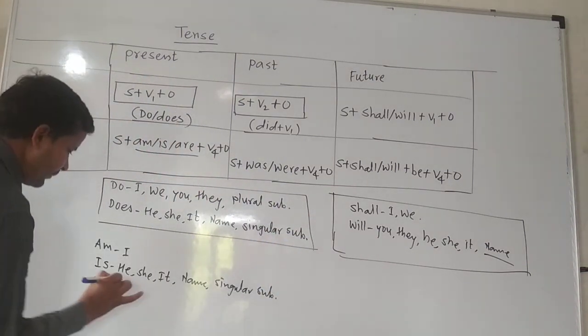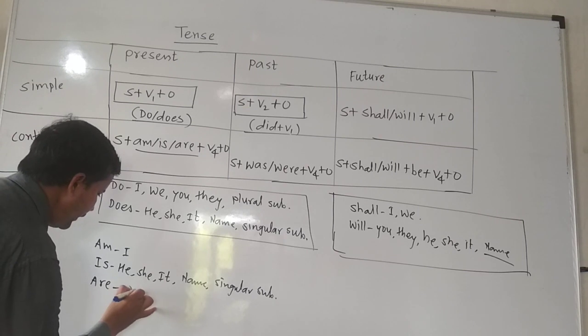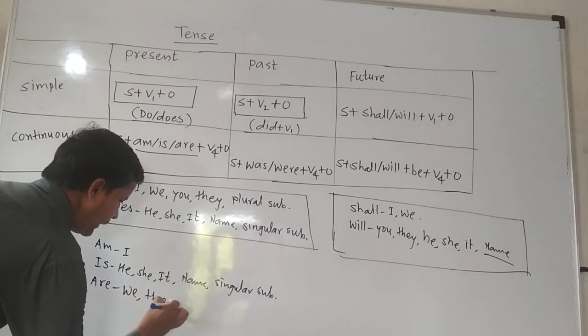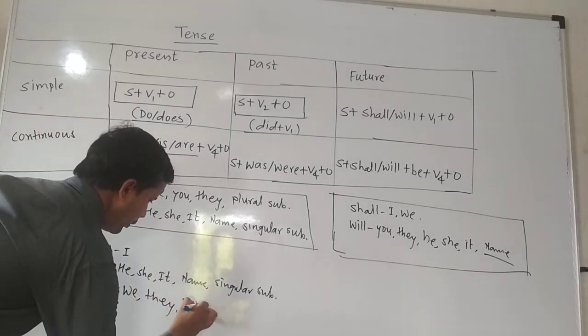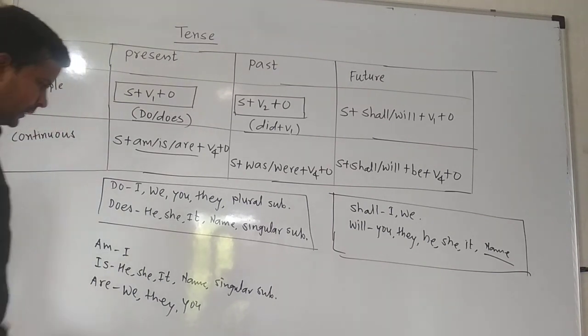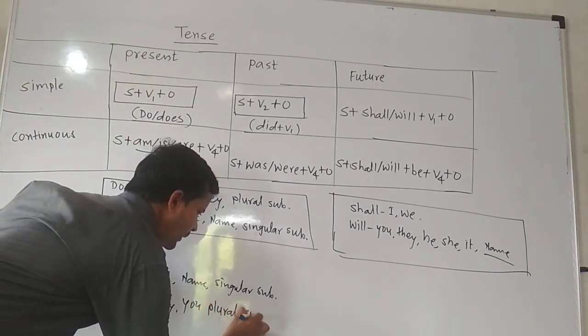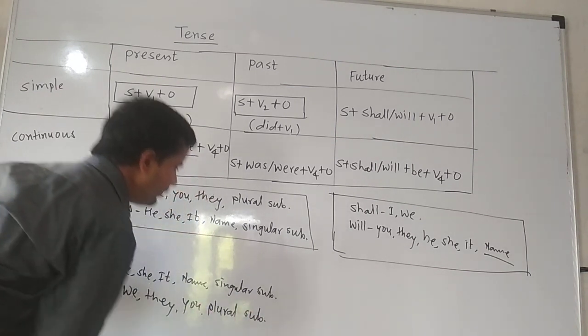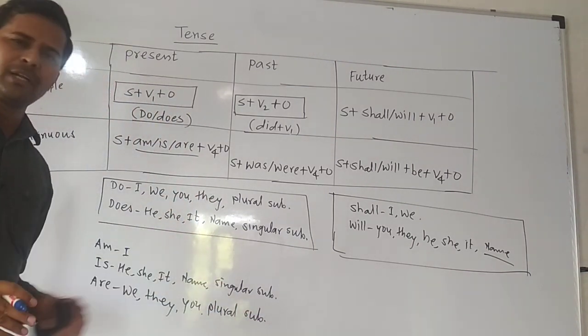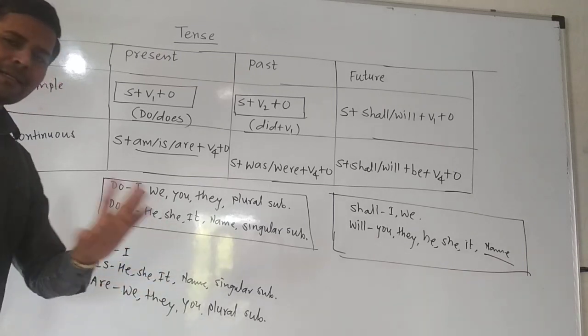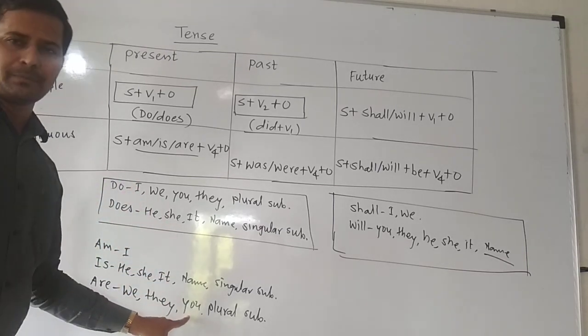Then come to the next one, third. We are, they are, you are. Okay, and then any plural subject. Here we are writing plural subject, singular subject, but see, there are certain exceptions also, like you is the subject.